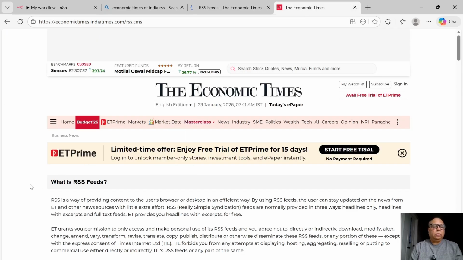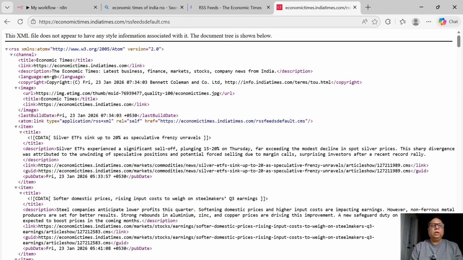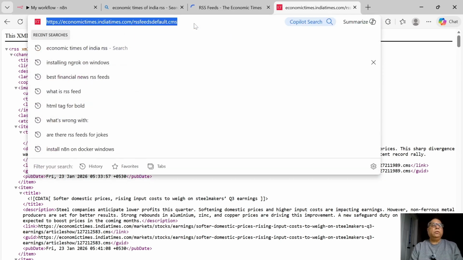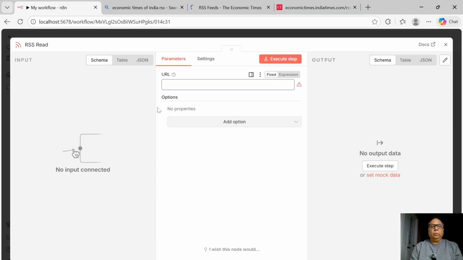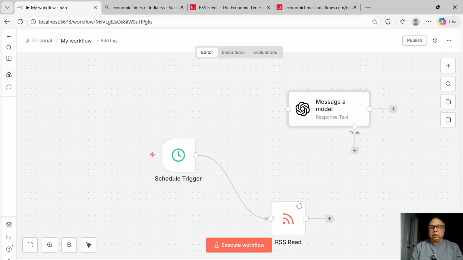And we can use the RSS feed, which is the ET Homes RSS feed, the default CMS. All right, so let's put that URL here and let's connect this RSS feed to our trigger, because we would like to see this RSS feed coming to us at 6 a.m. and take it from there. So let me start doing that.